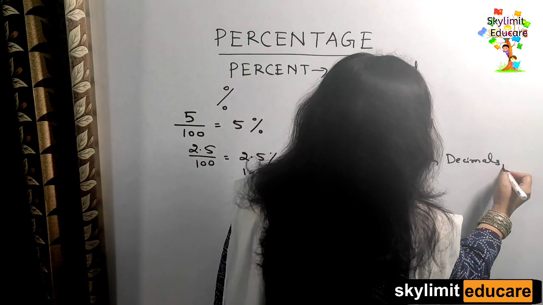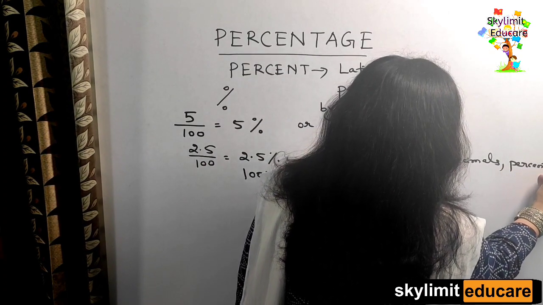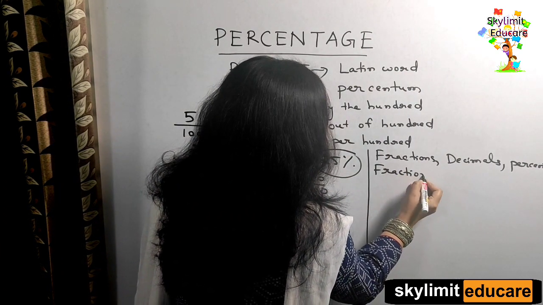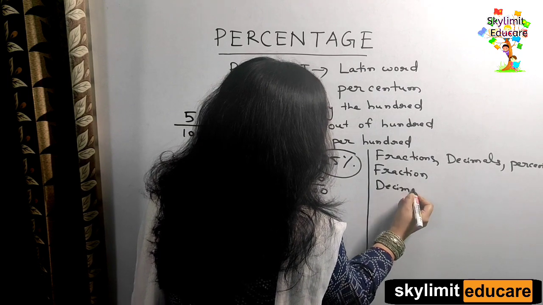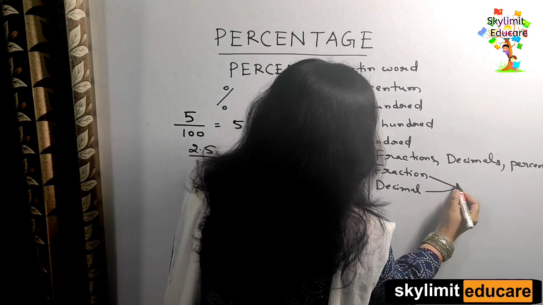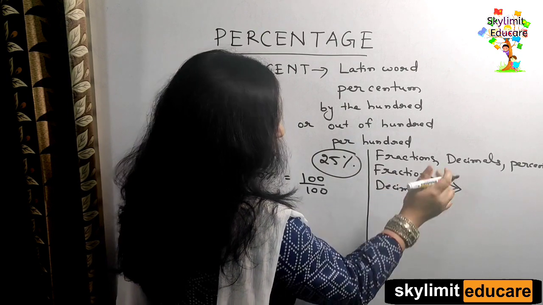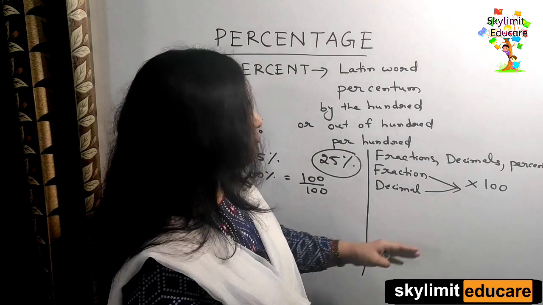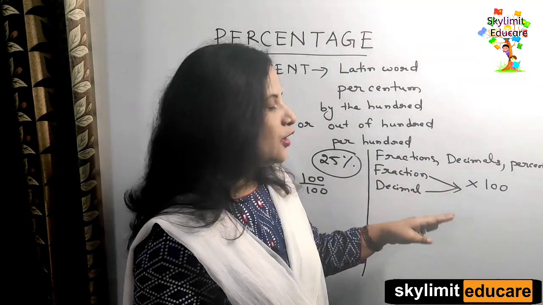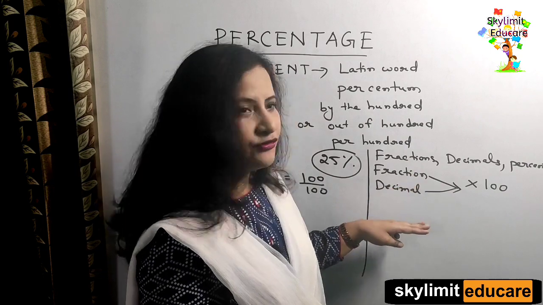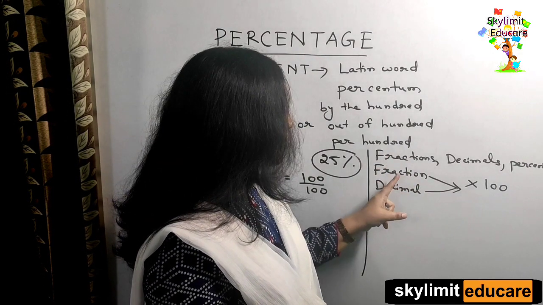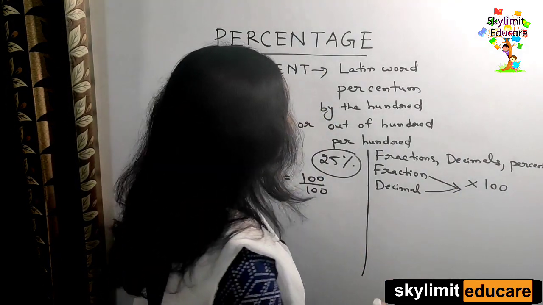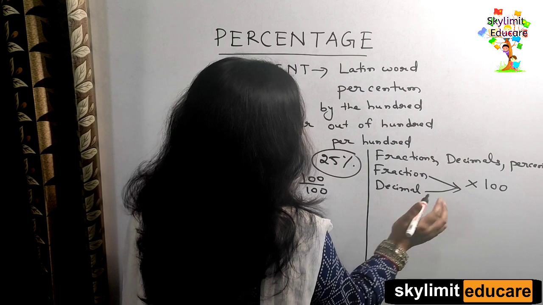So remember students, whenever you are going to convert a fraction or a decimal to percentage, always remember that you have to multiply by 100. This is the rule for conversion. And for the vice versa, what happens?